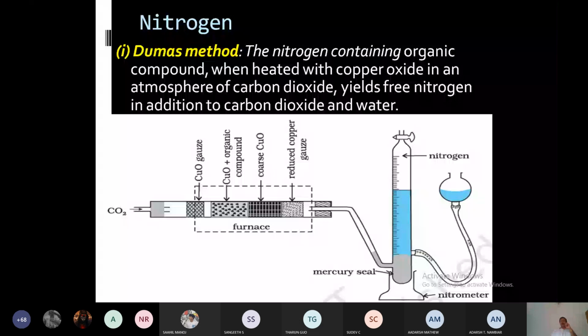We can also measure the pressure from the nitrometer. So from the volume of nitrogen produced and from the pressure of nitrogen, we can calculate the mass of nitrogen in the given amount of organic compound. Now we can see the calculation part.